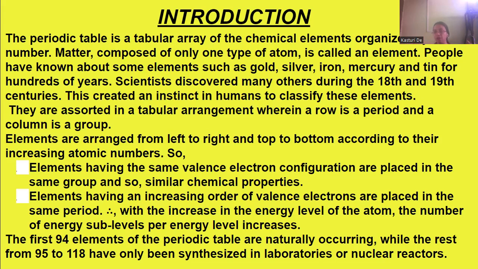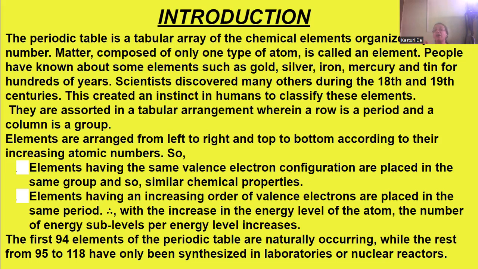The row of the table is called a period, whereas the columns of the table are known as the groups. Now elements are arranged from left to right, and from top to bottom, according to increasing atomic numbers. The element on the extreme left will have the least atomic number, and it will increase as you go to the right. Similarly, the topmost element will have the least atomic number, and when you go down, the atomic number will increase.